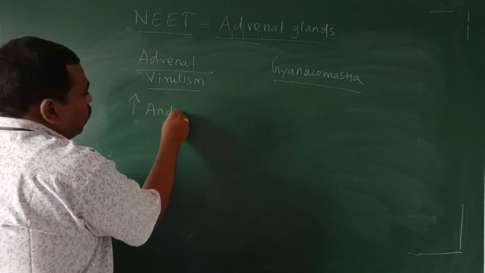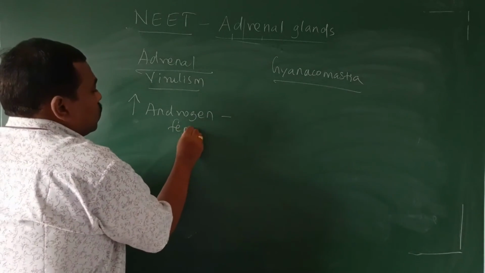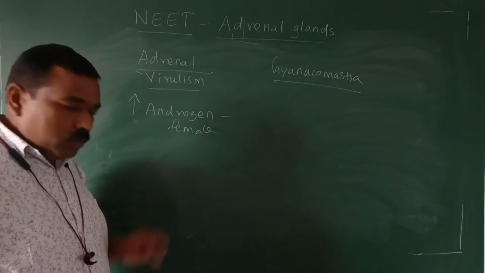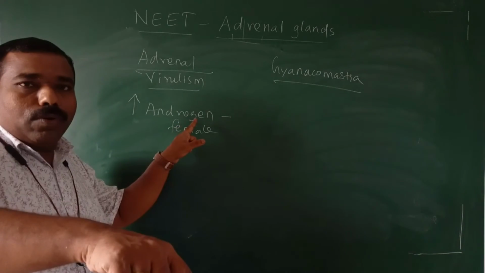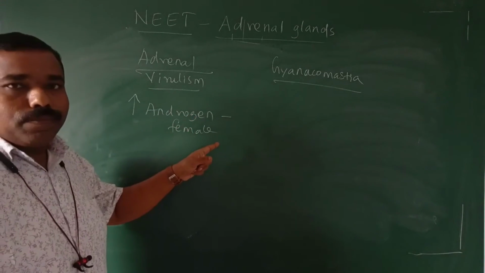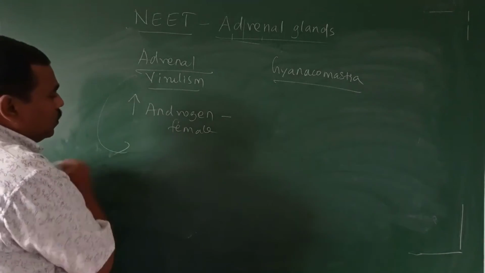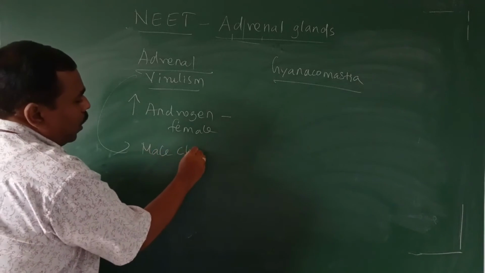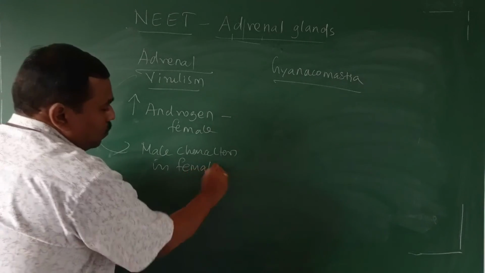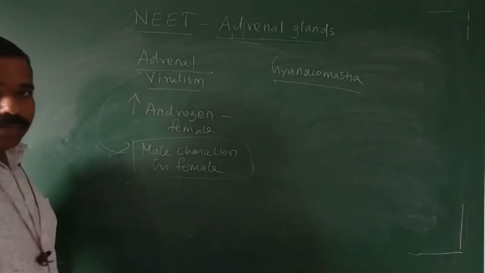Though the adrenal gland secretes trace amounts of androgen, in the case of adrenal virilism, it secretes excess androgen. To whom? To female. It's an abnormal case, right? Usually androgen is a male sex hormone, but this male sex hormone is secreted more in female. That is called virilism. So what is the definition for virilism? Male character in female is called virilism.